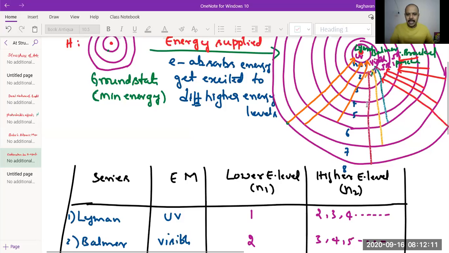Let's say electron transition starts from the sixth energy level to the second energy level. Sixth energy level to second energy level. So what is 6? Higher energy level, that is N2. It ends at which energy level? Second energy level, that is N1. So which radiation is given? You only have to tell me now. Balmer series.